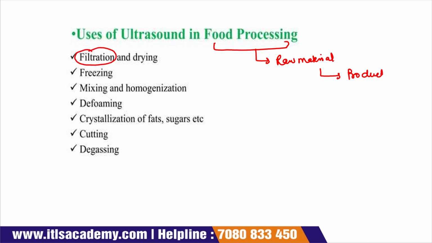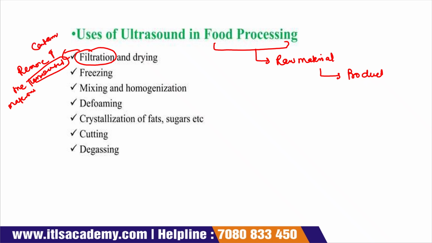In filtration, what we have to do is remove the unwanted material. Unwanted means the contaminated material.